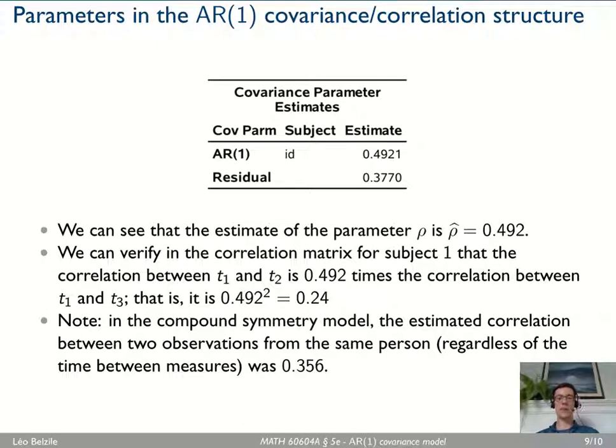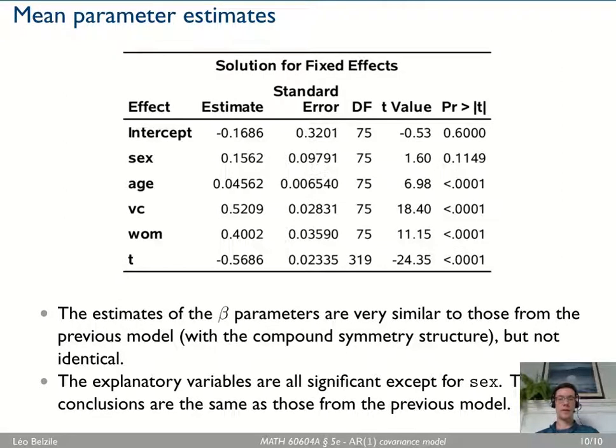You have these in the output, the AR1 correlation parameter, and you can check that the formula for computing the covariance matrix matches what's given in the slides. The mean parameters are slightly different, but very similar to the compound symmetry model. Sex, for example: the p-values change a bit, but it's still not significant.